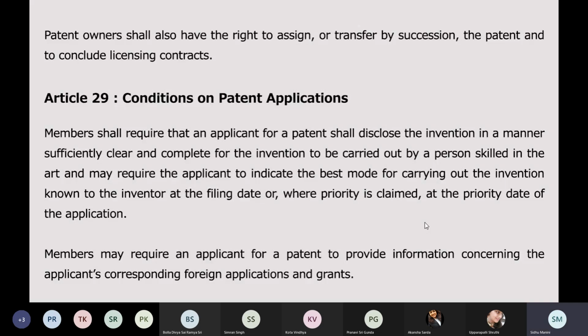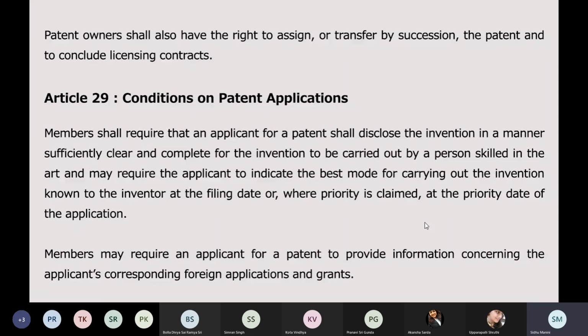Now when I'm applying for a patent, I have to fully disclose how I came up with this invention. How do I work this invention? That means how do I operate it? Every little detail, so that if I'm not available, and my patent protection is over after 20 years and my invention falls into public domain, then any person can operate it. So I have to make a full and final disclosure of my invention.